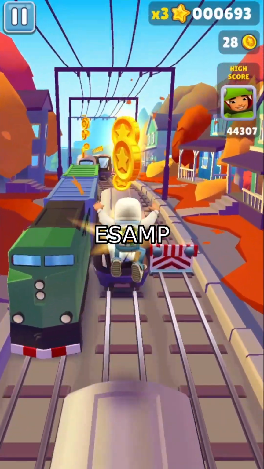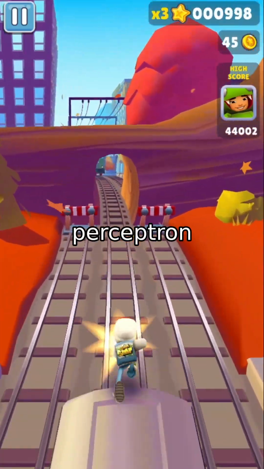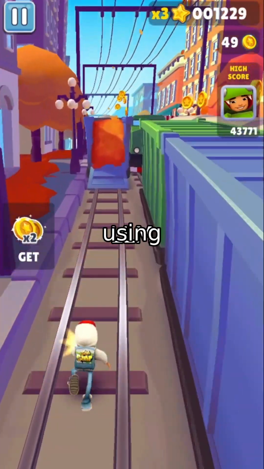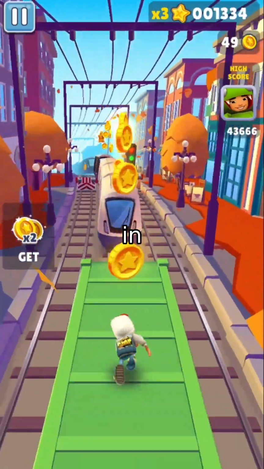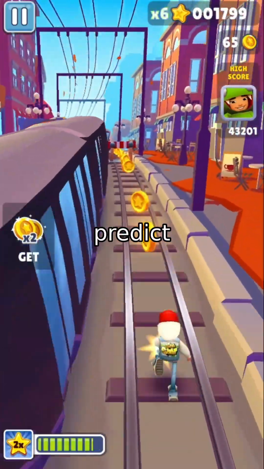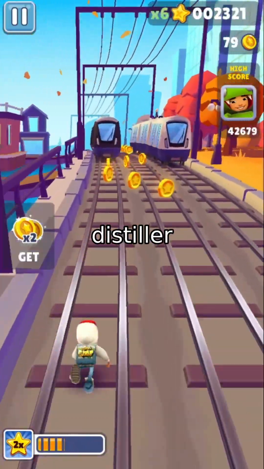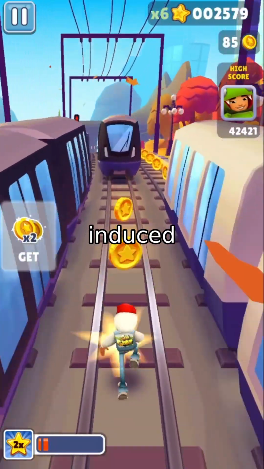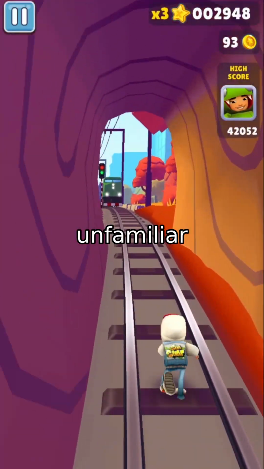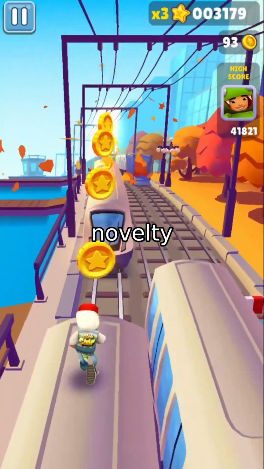During generation, ESamp introduces a lightweight module called the Latent Distiller. This is a small multi-layer perceptron that's trained online, at test time, to predict the deep-layer hidden representations of the LLM, using only the shallow-layer hidden representations. In practice, it takes the hidden state after the first transformer layer and tries to predict what the hidden state will look like after the final layer. As generation progresses, the distiller continuously adapts to the representation mappings induced by the current context. Familiar mappings yield low prediction error. Unfamiliar, underexplored mappings yield high prediction error. That prediction error becomes our novelty signal.